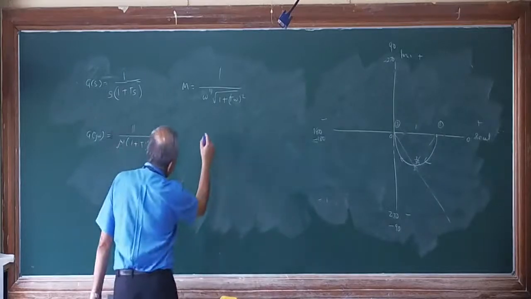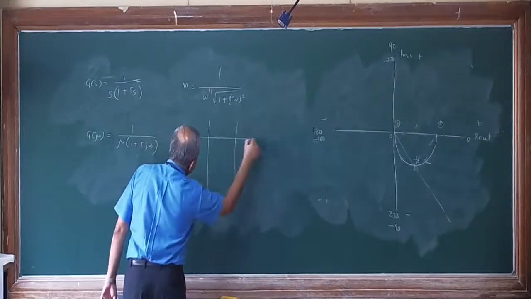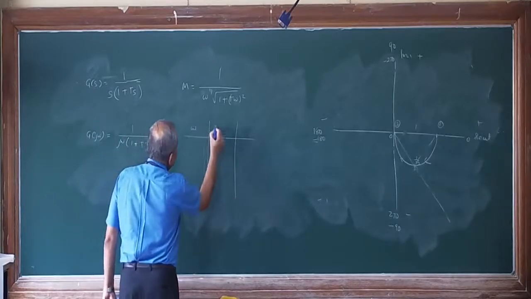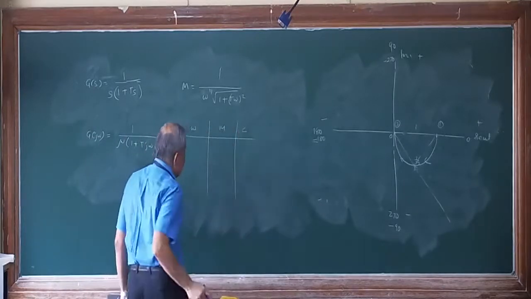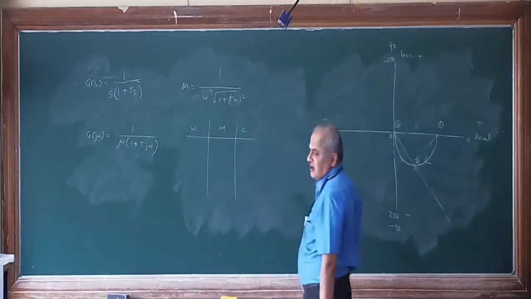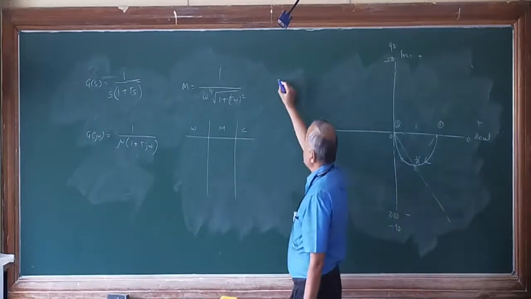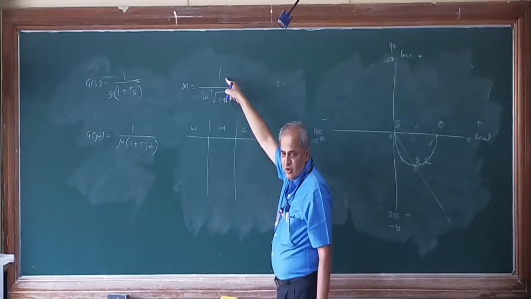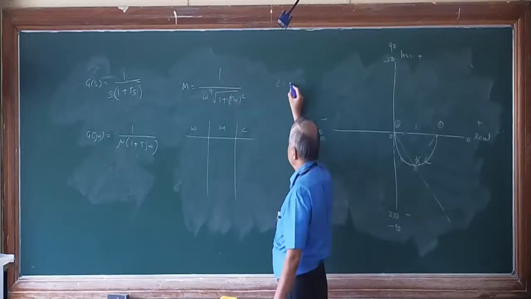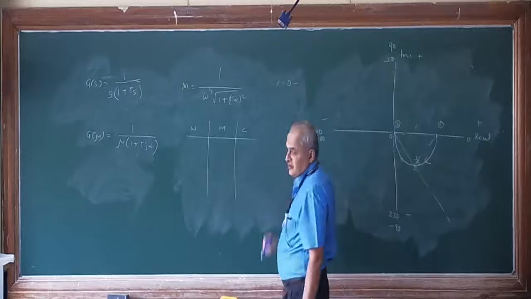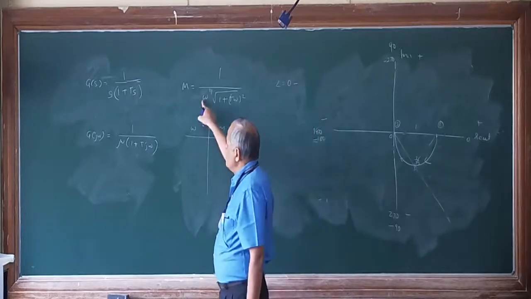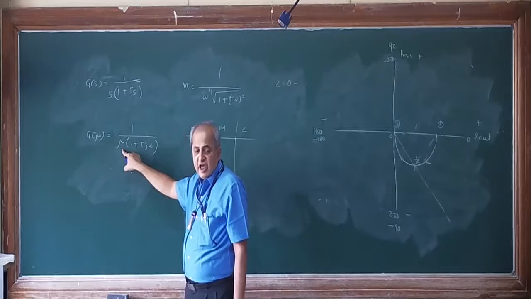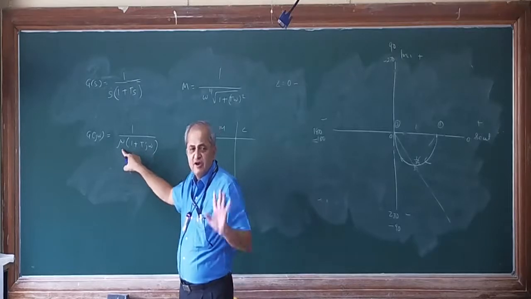Now once again prepare a table just like we have done for the previous problem: omega, magnitude, angle. Sorry, I have to do one more thing, that is the angle part. So the angle I will write: angle of the numerator, because it is a constant 1 only, imaginary part is 0, so it is 0, minus, here if you see this part, tan inverse of imaginary part divided by real part.